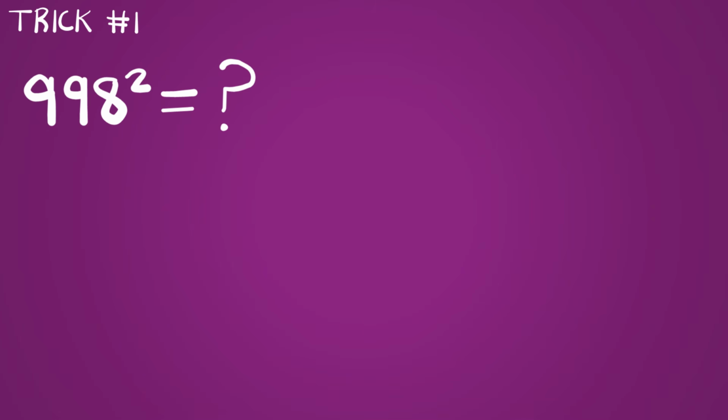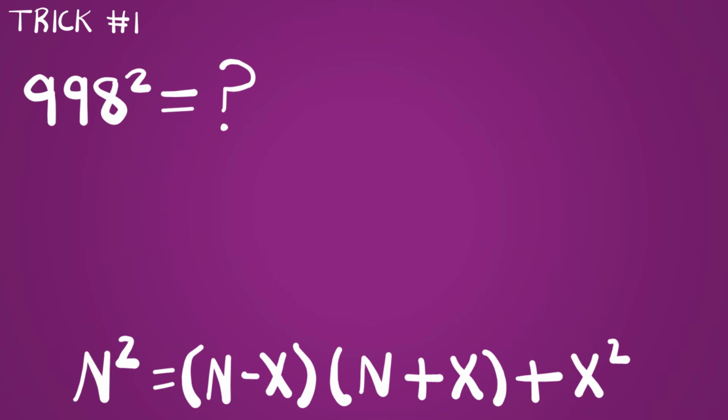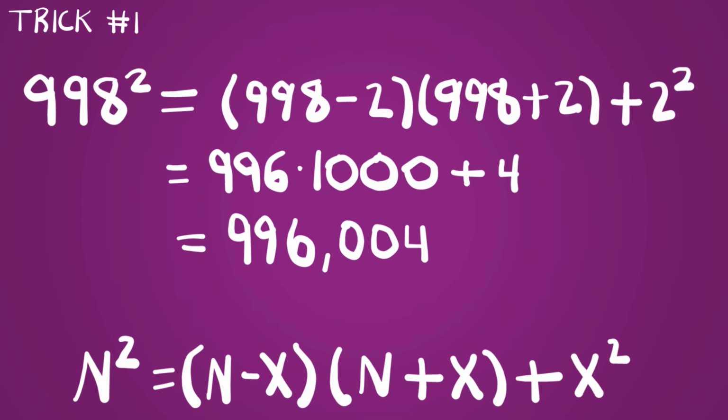You can square large numbers in your head relatively easily using the formula n squared equals (n minus x) times (n plus x) plus x squared. The trick is to choose some number x for the given number n such that either n minus x or n plus x is some multiple of 10. So for n equals 998, we may choose x equals 2, and we find our answer to be 996,004.